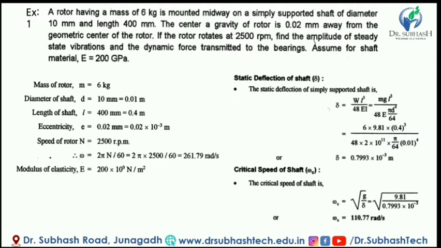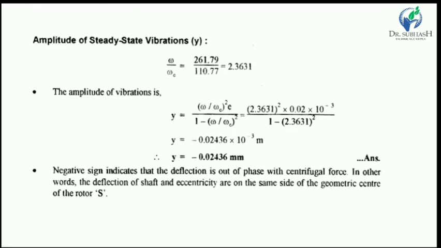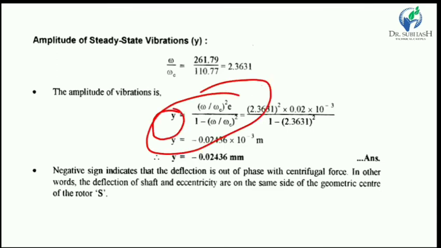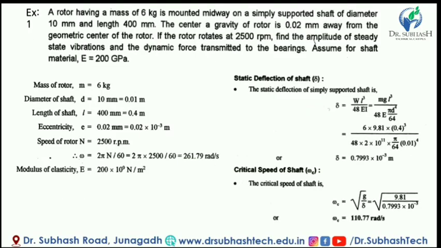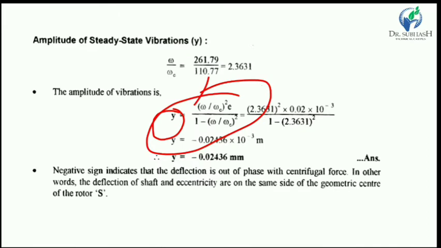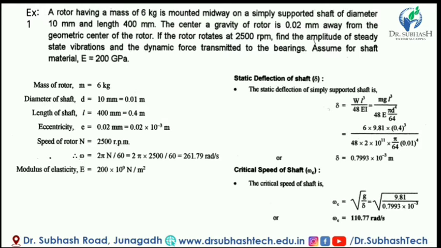Now we know how to calculate the deflection of the shaft with the help of the ratio omega upon omega c. What is omega? It is the angular speed of the shaft. And what is omega c? It is the circular frequency, or critical speed, of the shaft.